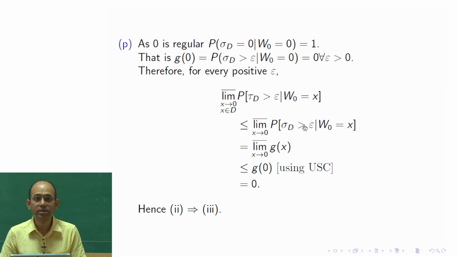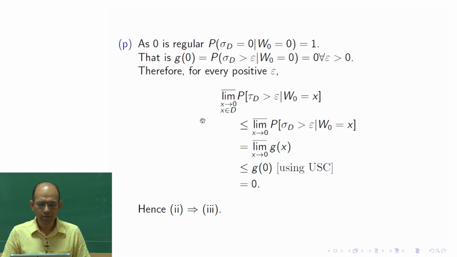If I replace tau D by sigma D, I know that sigma D is always greater than or equal to tau D, so this event implies that one, which makes it a superset, so we get the less than or equal to sign here. Here x belongs to D throughout, but I am not writing it. So we get this probability, which is exactly g of x, by the definition of g of x. So the lim sup of g of x, using the upper semi continuity property of g, is less than or equal to g of 0, but g of 0 was argued to be 0 for any epsilon whatever you choose.